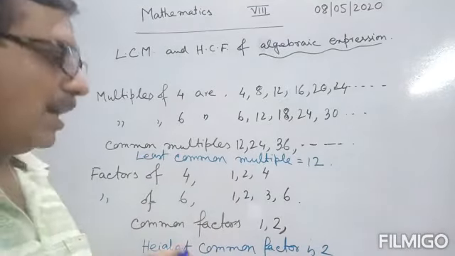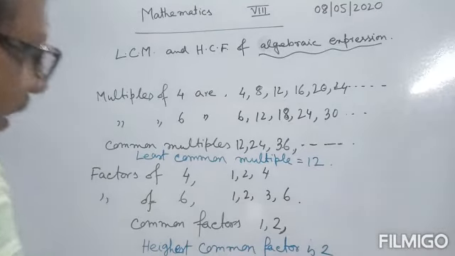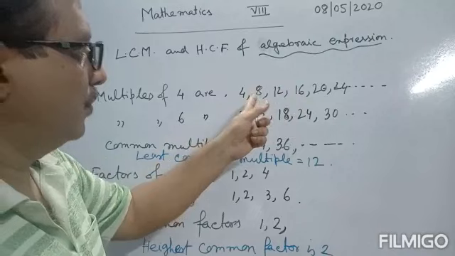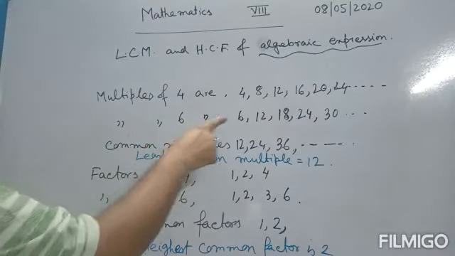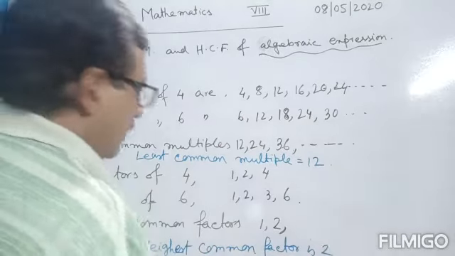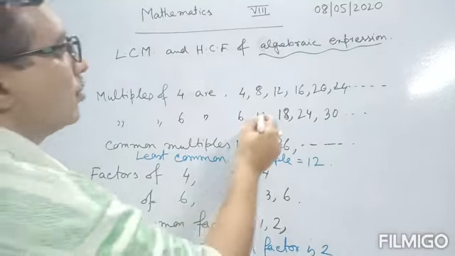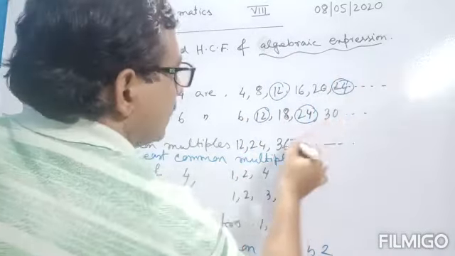Now how we find HCF and LCM, let us discuss this. First write down the multiples of 4: 4, 8, 12, 16, 20 and 24. Multiples of 6: 6, 12, 18, 24 and 30. First find the common multiples. Common multiples are 12, 24 and after that 36.